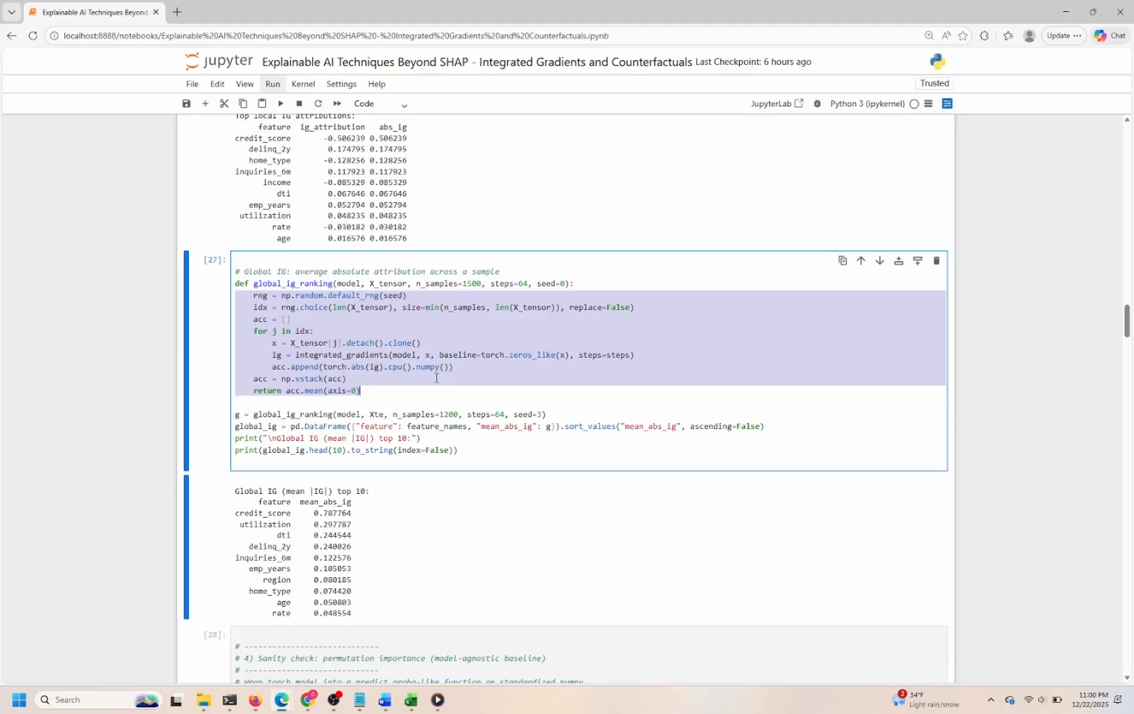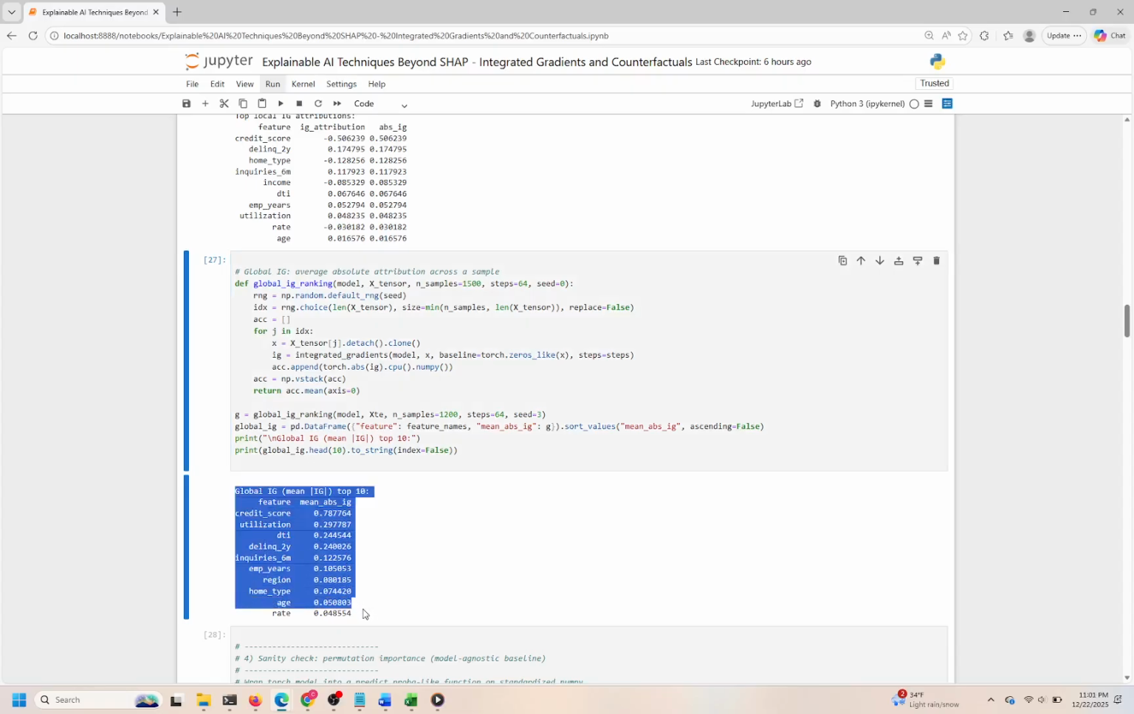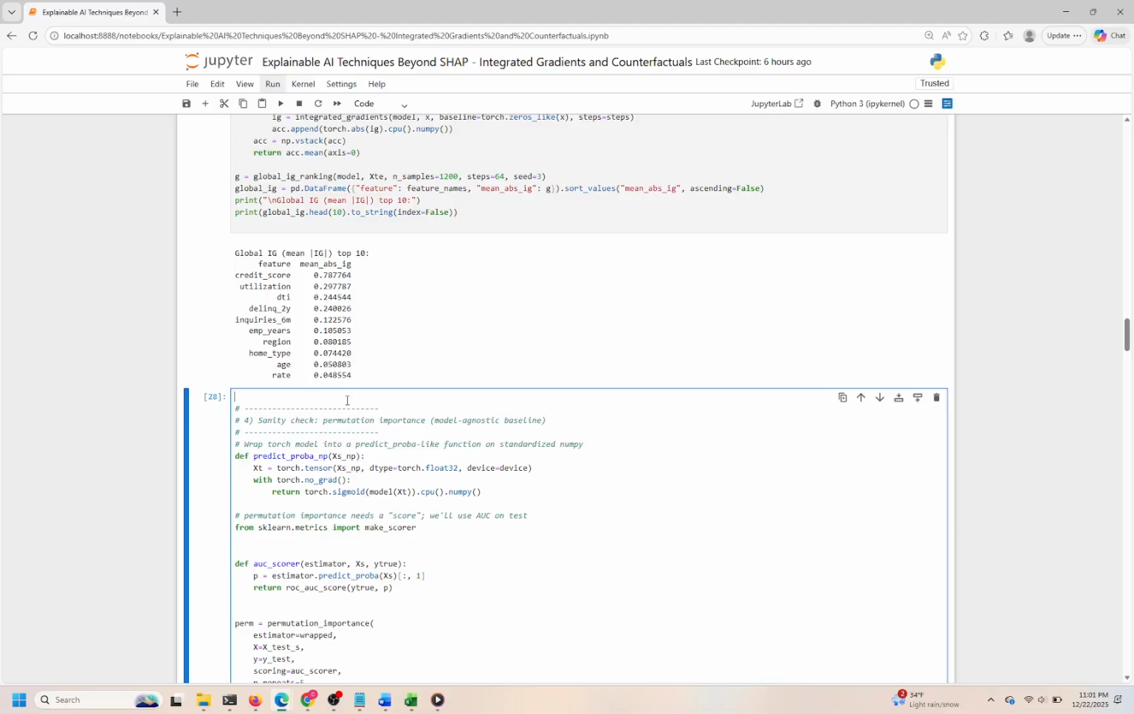attributions. After processing all samples, it stacks the results into a 2D array and averages across samples to get a mean absolute attribution per feature. We then call this function on our test dataset with 1,200 samples and 64 integration steps, which balances computational cost with attribution accuracy. The results are stored in a data frame alongside feature names and sorted in descending order of mean absolute IG. Printing the top 10 features reveals which inputs the model relies on most strongly in general, providing valuable insight into its decision-making process. When interpreting the output, look for features with the highest mean absolute IG value.